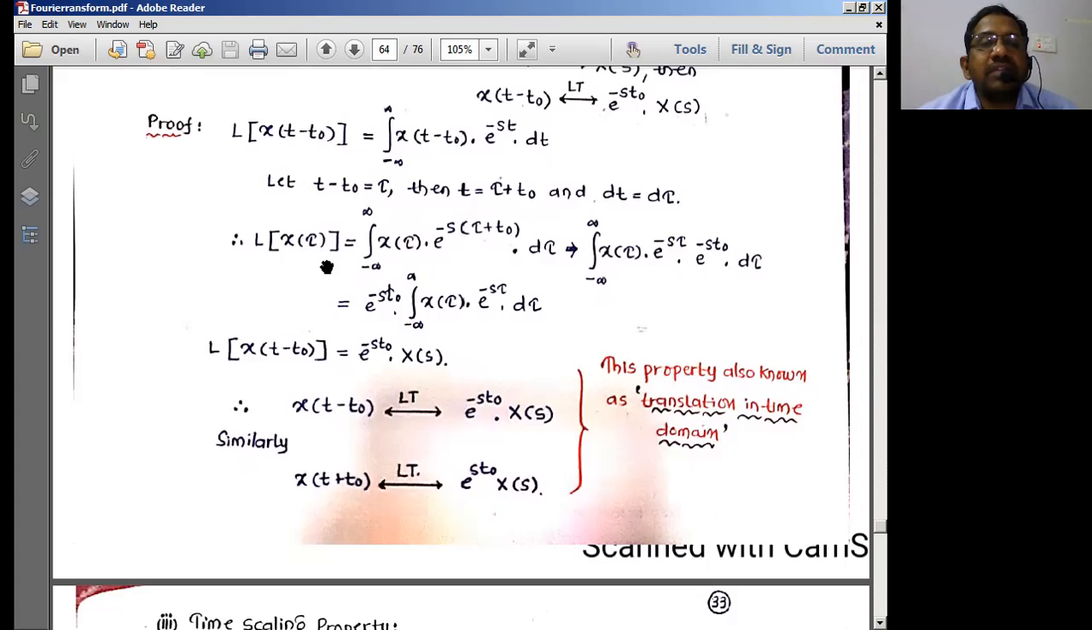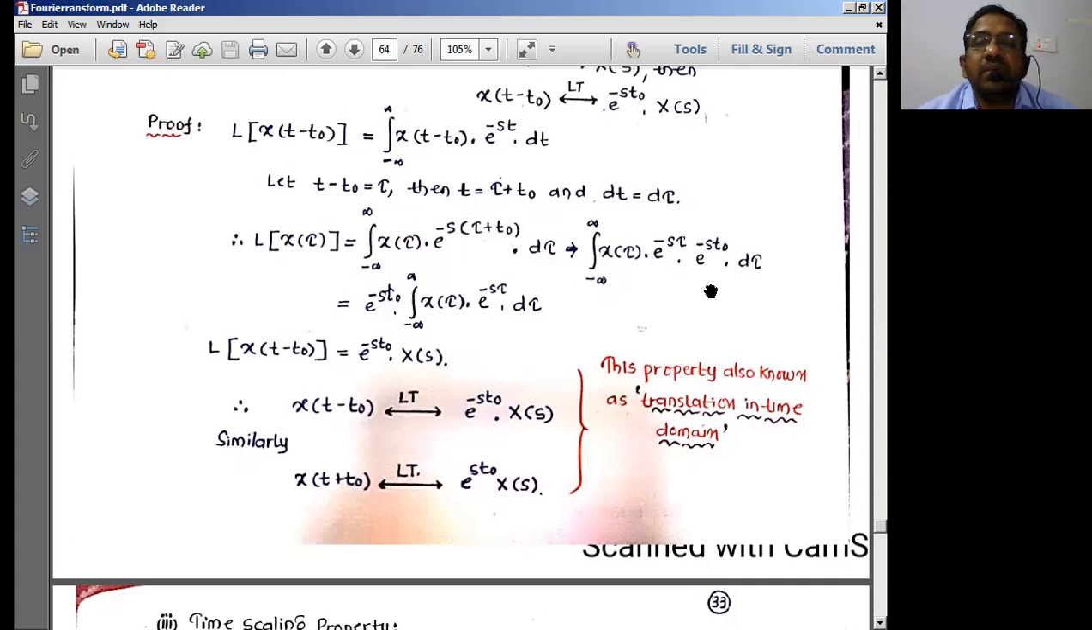So therefore, the Laplace transform of x of t minus t naught: what is t minus t naught? It is tau. So I can write the integral of x of tau e to the power minus s of, what is that, I can write here as... this dt I can represent simply as d tau. So here, small t is equal to tau plus t naught. So I can write tau plus t naught.